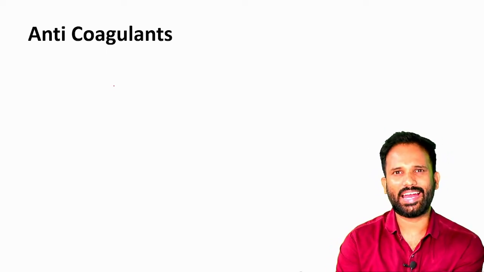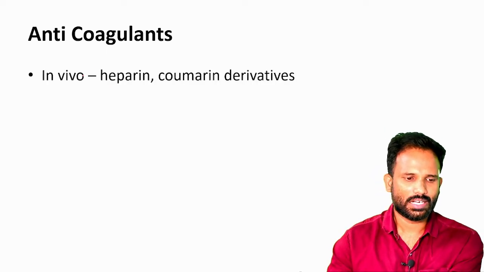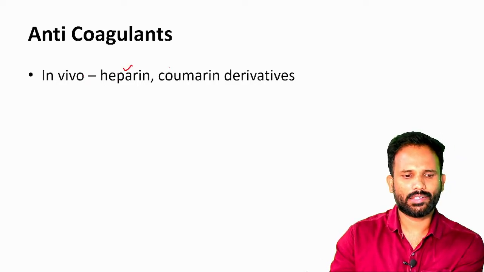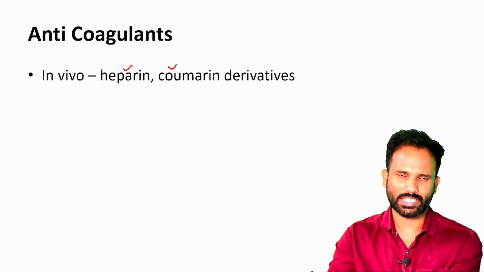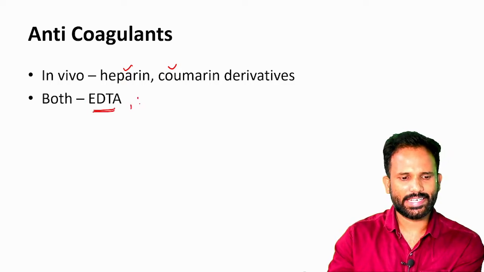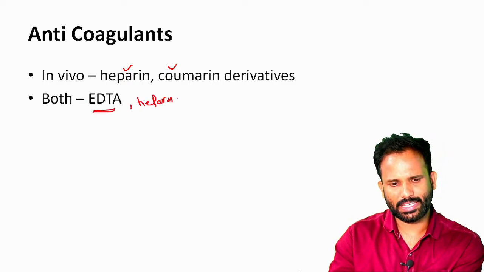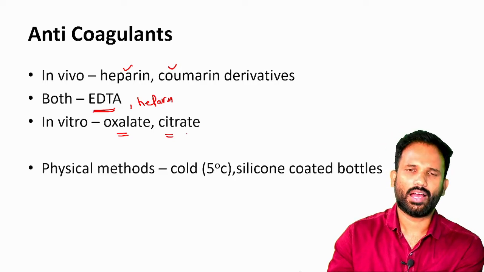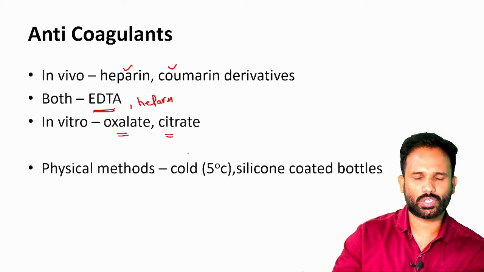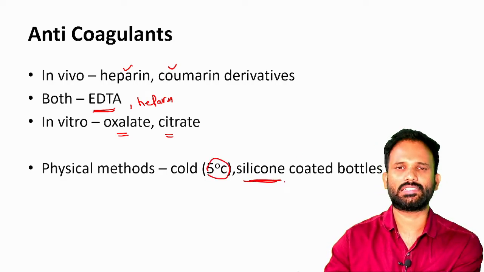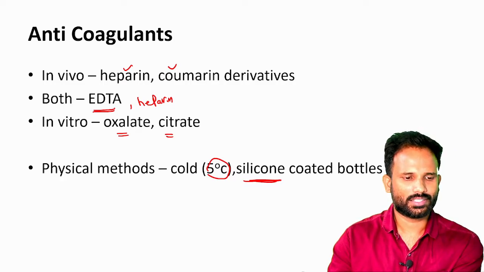And coming to the anticoagulants. Anticoagulants can be classified by where they can be used. In vivo, in the body, heparin and coumarin derivatives can be taken in or injected. And both EDTA, even heparin can be given in vivo and in vitro, that's for lab purposes, oxalates and citrate. And there are physical methods like cold temperature, 5 degrees centigrade, or smooth coated bottles, which are nothing but silicon coated bottles, which prevent the activation.